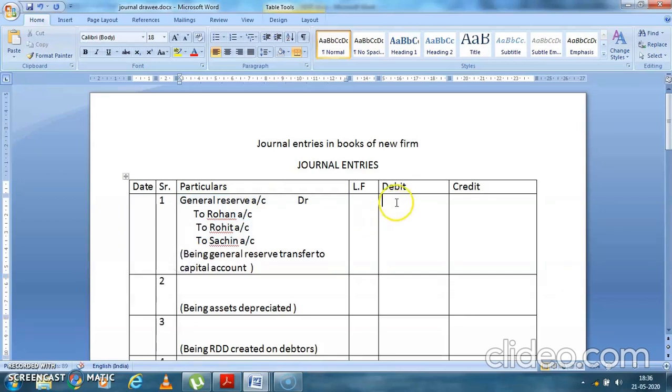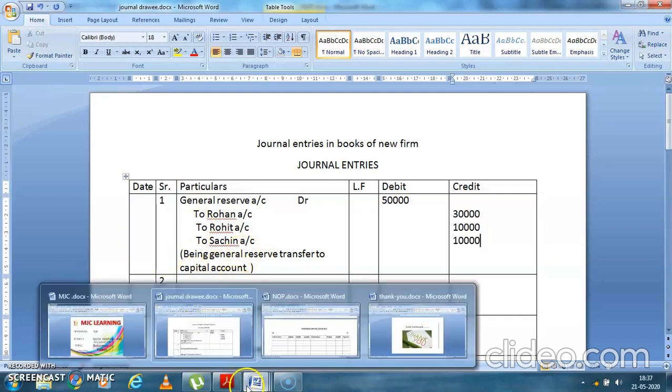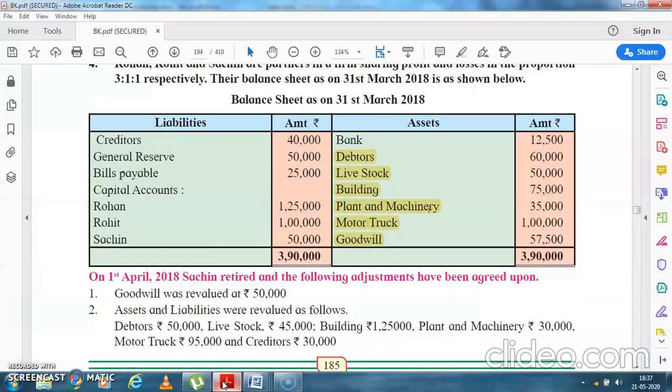General reserve is 50,000. It will be divided between three partners in the ratio 3:1:1. So dividing 50,000 by 5, this person will get 30,000, this person will get 10,000, and this person will get 10,000. Being general reserve transferred to capital accounts. Okay students? Yes, so we have transferred.